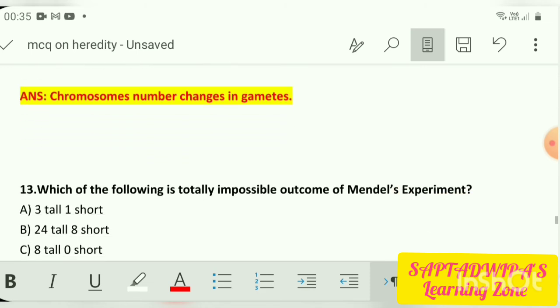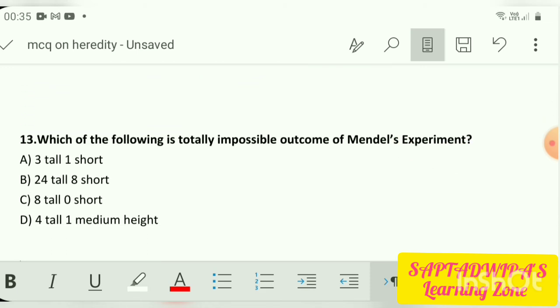Coming to question number 13. Which of the following is a totally impossible outcome of Mendel's experiment? In Mendel's experiment, we always know that the result is either tall or short, that can be the answer.